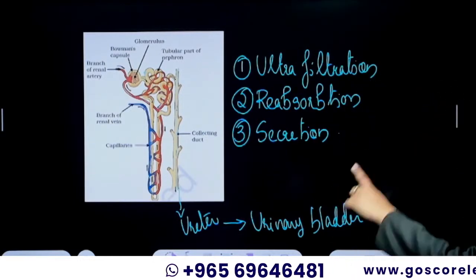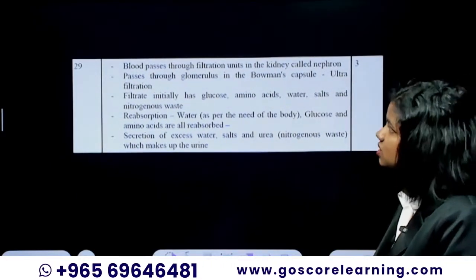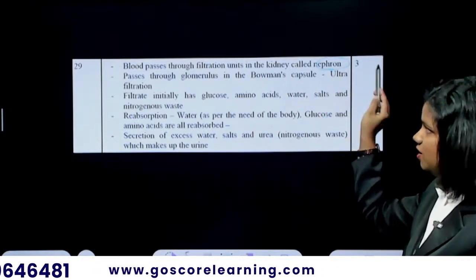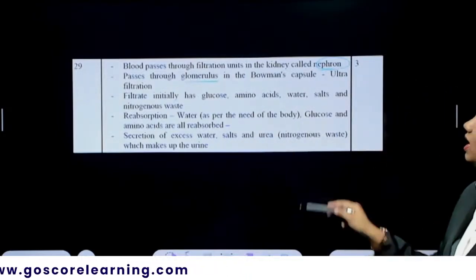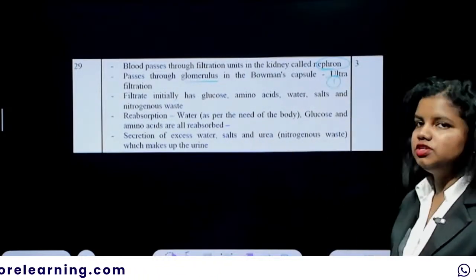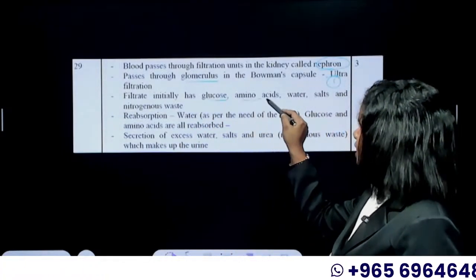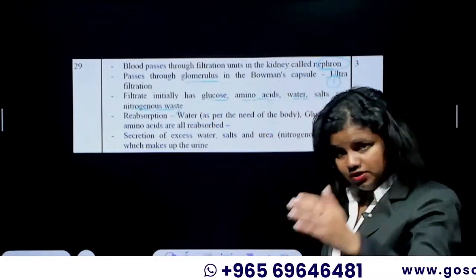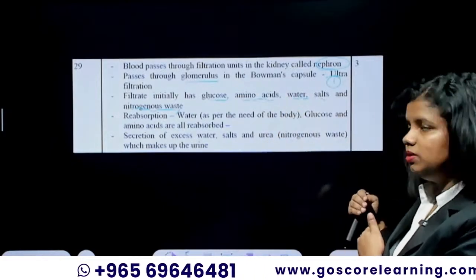What you have to explain is these 3 steps, and this is a way in which you can explain it for 3 marks. Blood passes through the filtration unit in the kidney called the nephron, passes through the glomerulus in the Bowman's capsule, and that is called ultrafiltration. 1 point. The filtrate initially has glucose, amino acids, water, salts, and nitrogenous waste. So that filtration will filter all these things into the urine part.